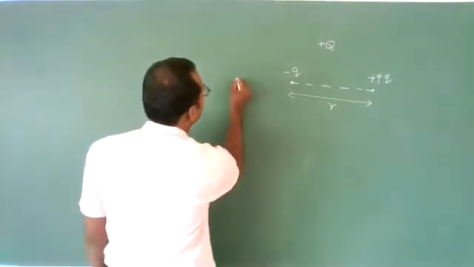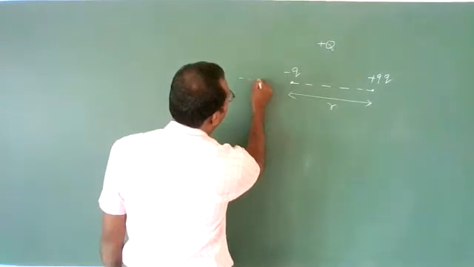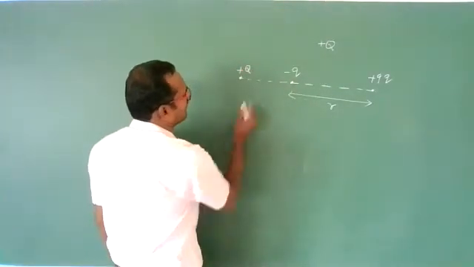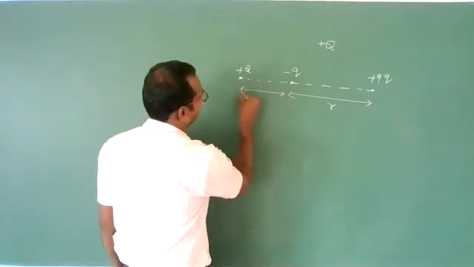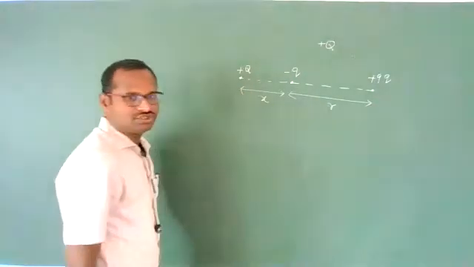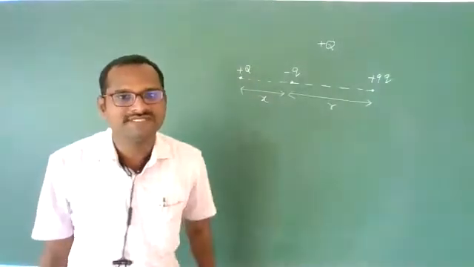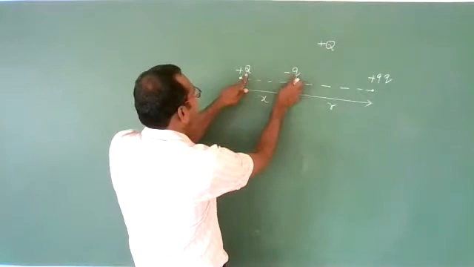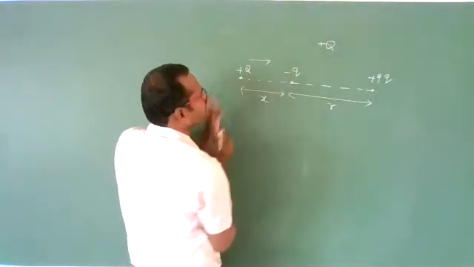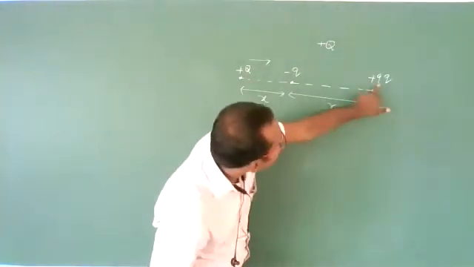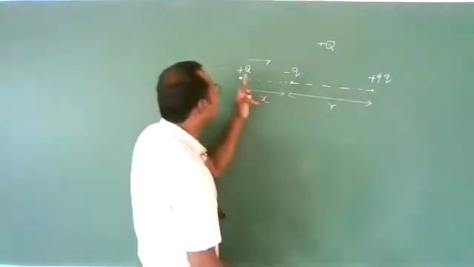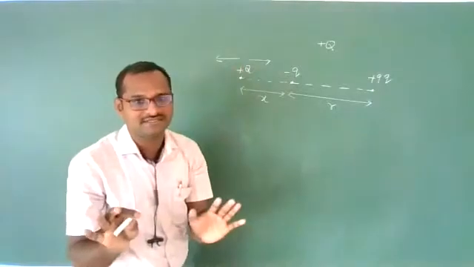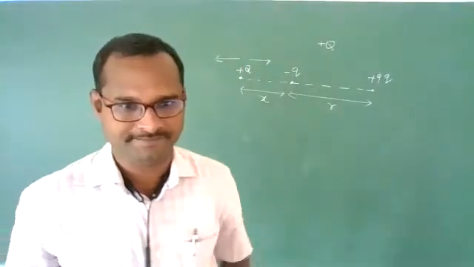Let us suppose we keep plus Q here at a distance of x from the minus q charge. Is the equilibrium possibility there? Check the direction of forces. Due to the negative charge, attractive force on this side. Due to the positive 9q charge, repulsive force on this side. Yes, the possibility is there, but I cannot confirm it.